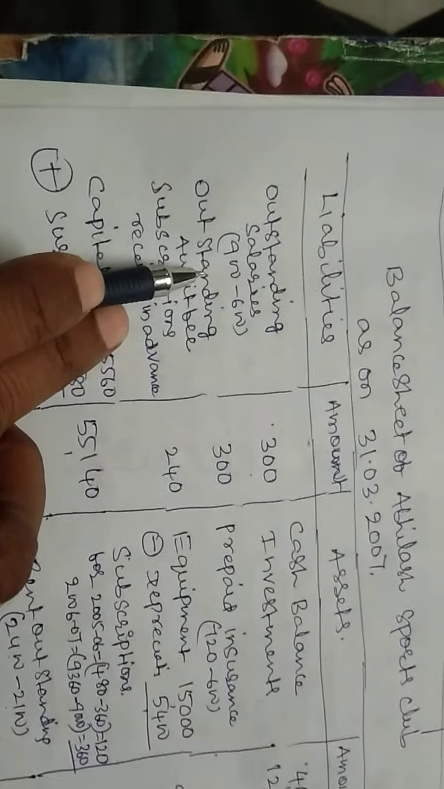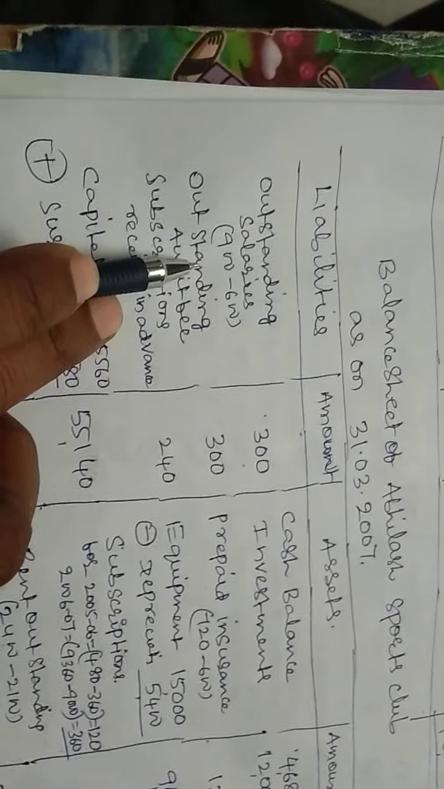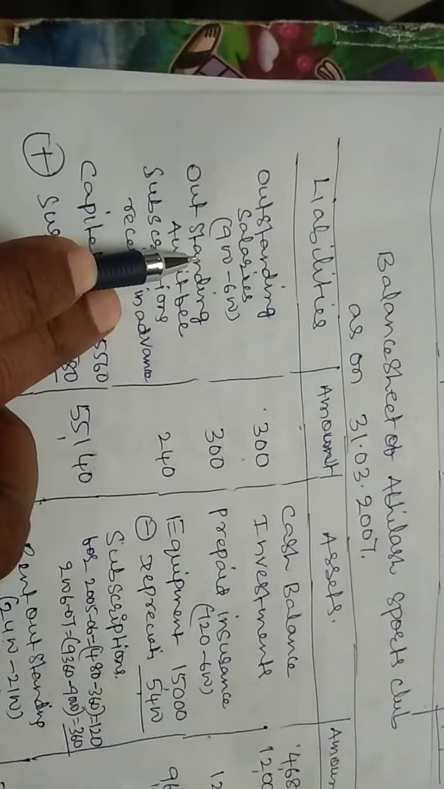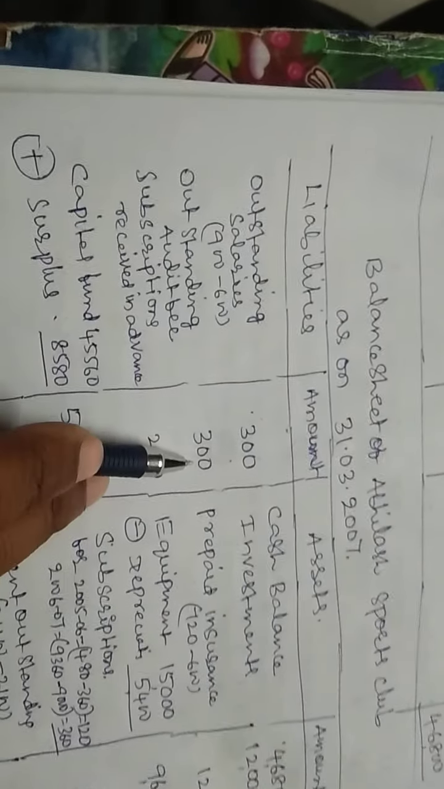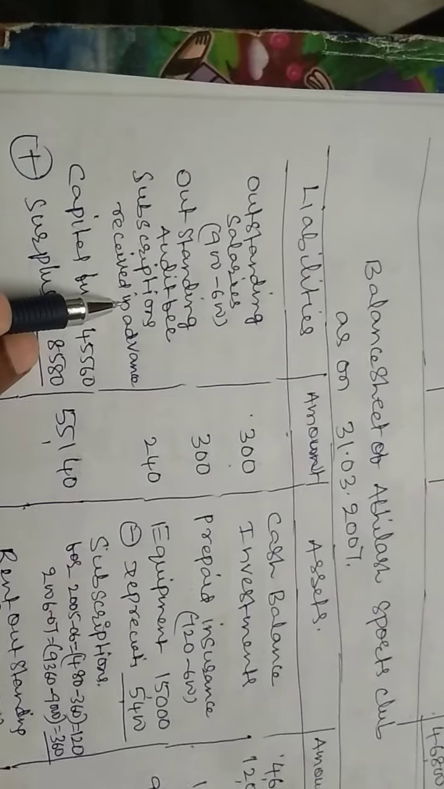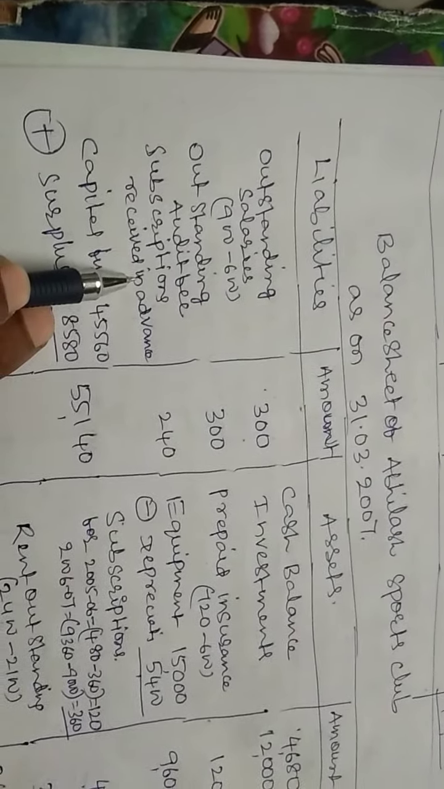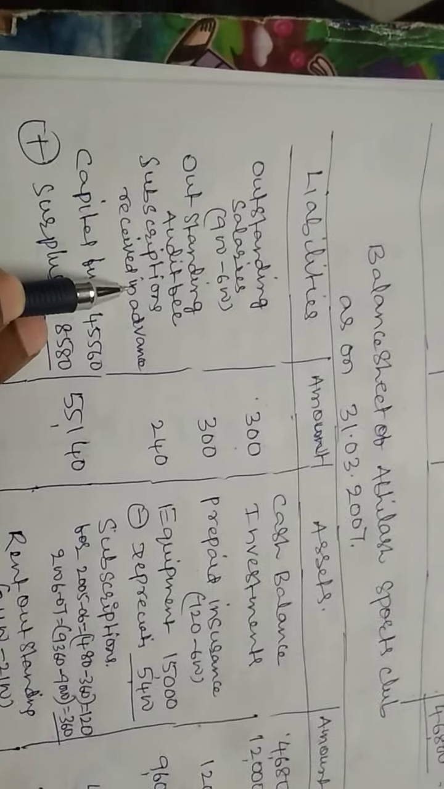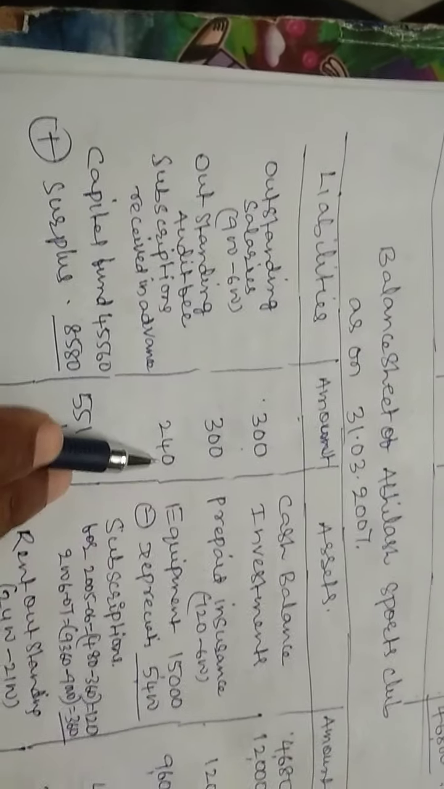Then there is audit fees on the expenditure side of the income and expenditure account. There is no payment on the payment side of the receipts and payments account. So this is also an outstanding expense. Subscriptions received in advance. This amount is mentioned in the receipts column. For the future period we received 240 rupees, that is a liability.